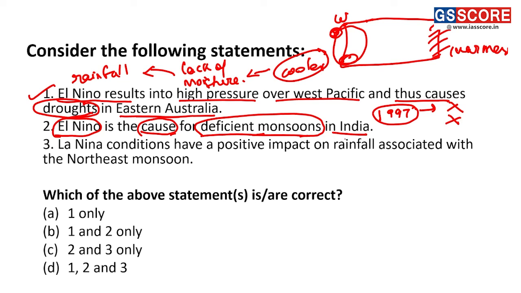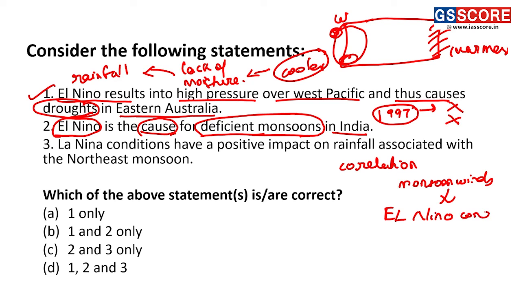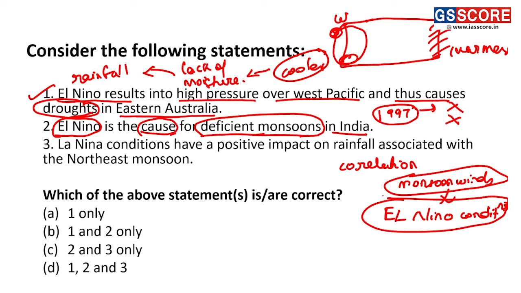But what we can see here is a correlation between monsoon winds and the El Nino conditions. When these two phenomena correspond to conditions resulting in the formation of drought in that region, the drought or deficit monsoon will occur. But this is not a direct cause and effect relationship, making this statement an incorrect statement.